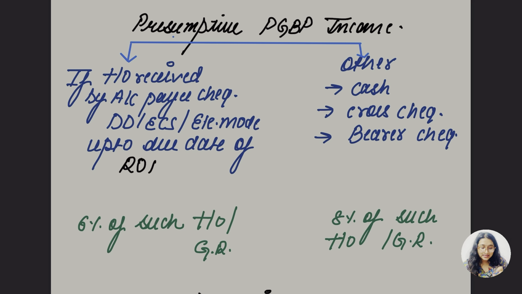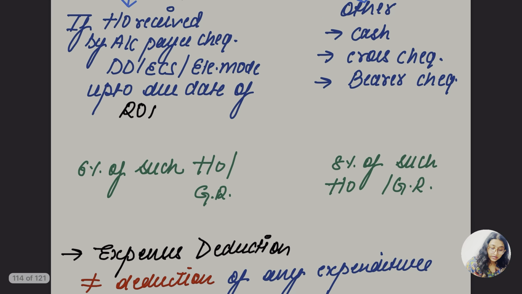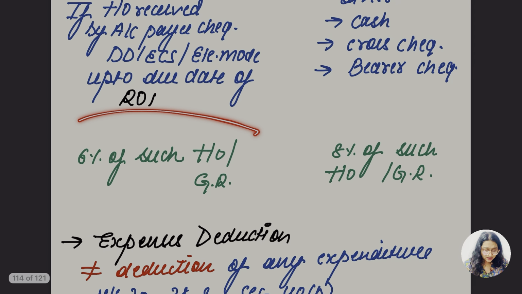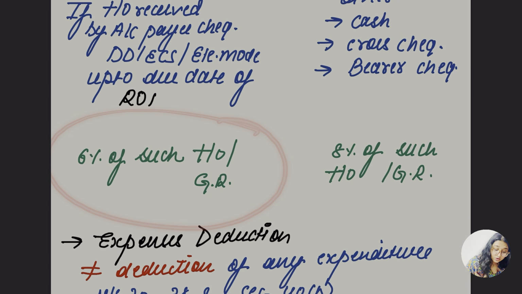So let's see what the taxable rate is here. Presumptive PGBP income: if the turnover is received by account payee cheque, DD, electronic clearing system, or electronic mode, up to the due date of filing the return of income, then 6% of such total turnover or gross receipt is taken.